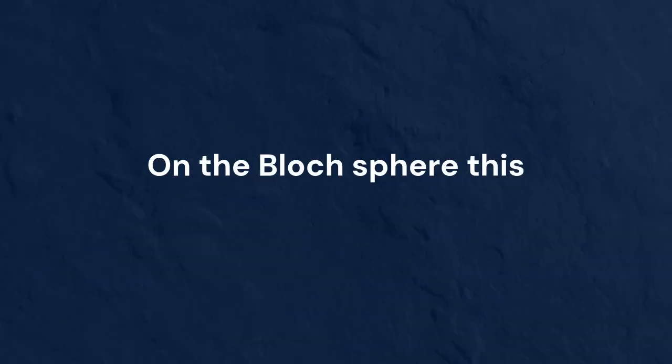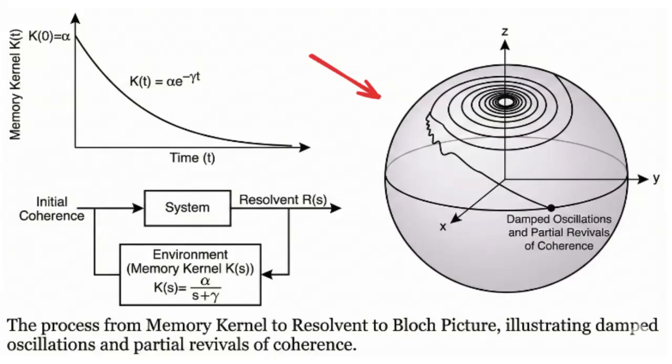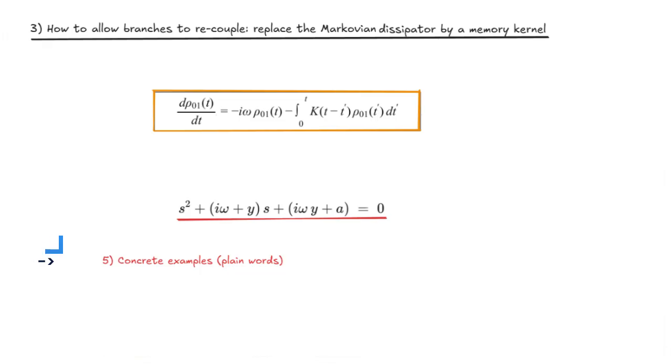On the Bloch sphere, this behavior looks like, instead of a monotone spiral inward, decay of transverse components, the trajectory shows side-to-side motion or small outward motion, partial return of distance from the z-axis. Temporary revival of coherence.